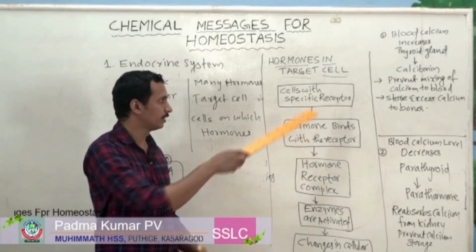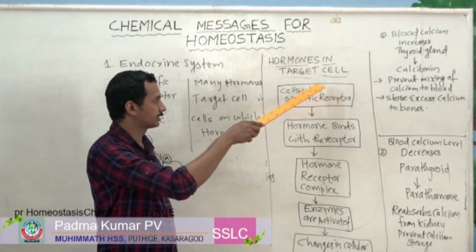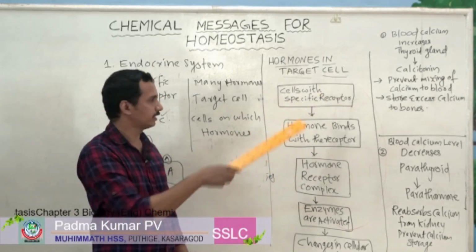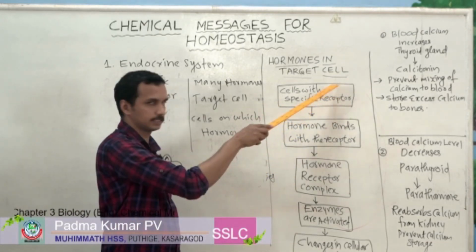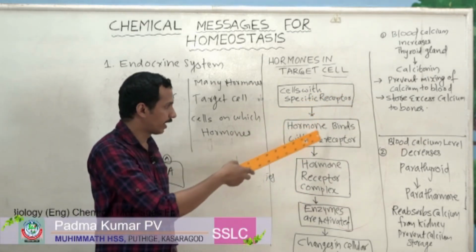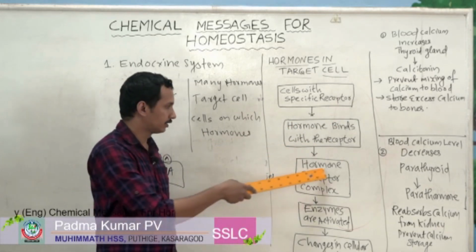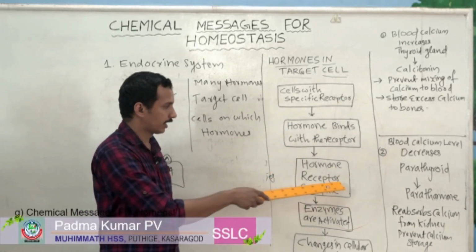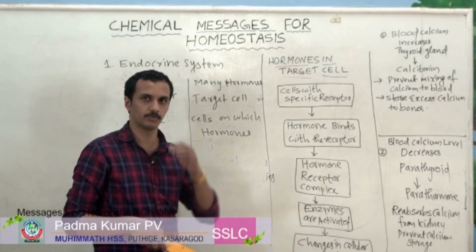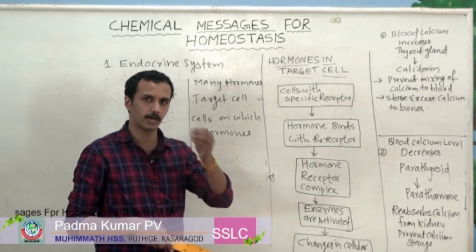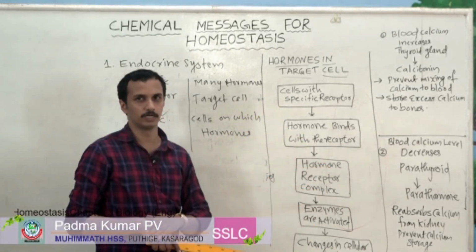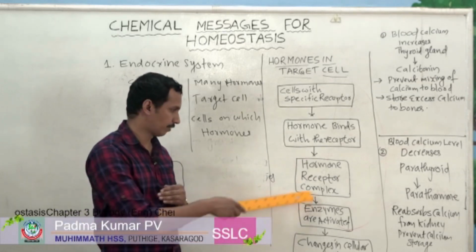How is it formed? First, the cells with a specific receptor are there in our body. Then hormones will reach them, find this specific receptor and bind with the receptor. And the third step you can write: hormone receptor complex is formed. So first a hormone finds a specific receptor or target cell, then it binds with it, then it forms a complex called the hormone receptor complex.